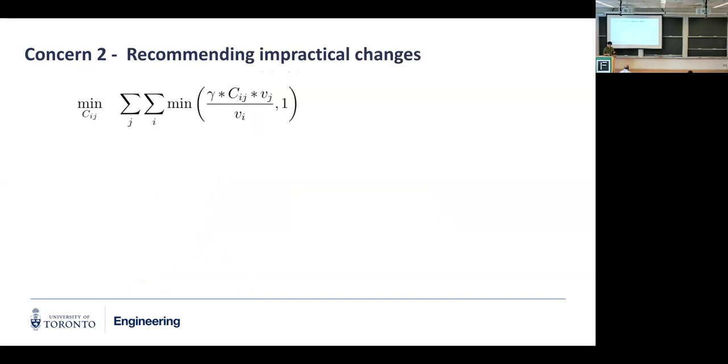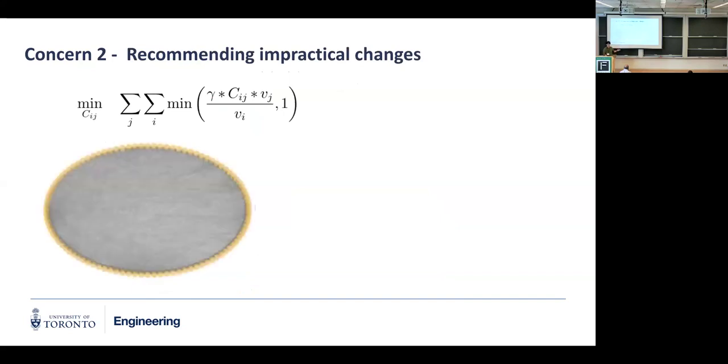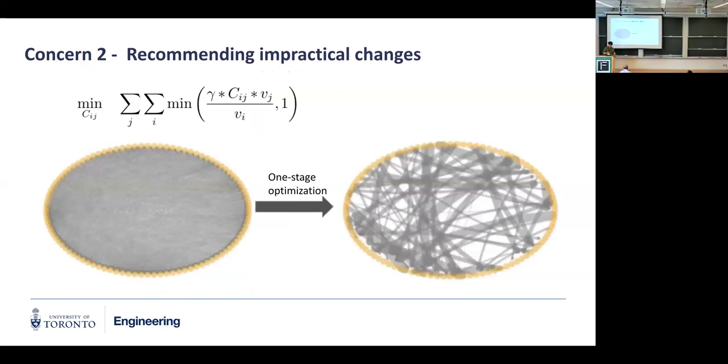And another concern is basically this. We have this initial network, and then we can use this one-shot optimization to optimize, and this is what we get in the end. You can see that there's a drastic change to how banks connect to each other, which can be impractical because banks really need to adjust their debt structure, right? So this is another concern for the method that I just described.